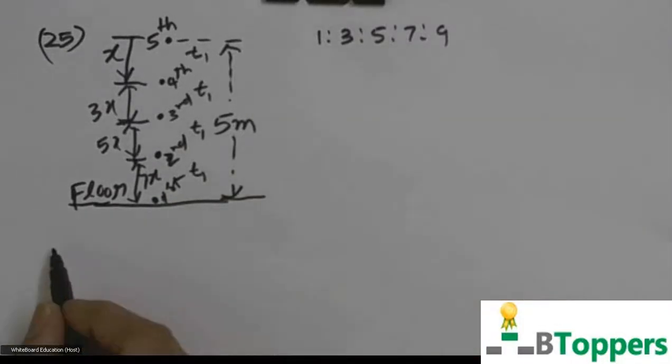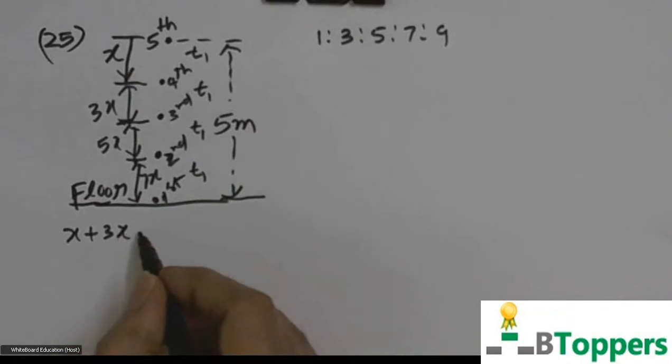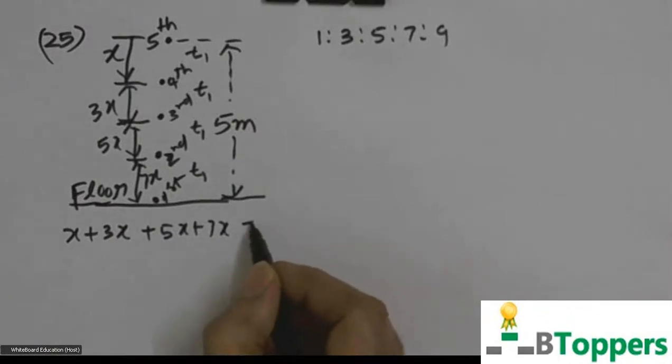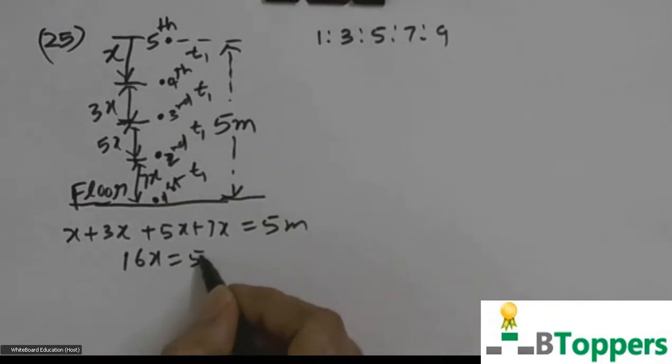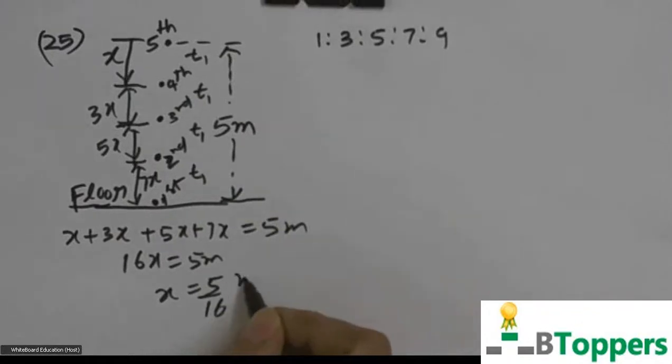So you can observe from the figure that x plus 3x plus 5x plus 7x will be equal to 5 meters. So you get 16x equal to 5 meters, or x equal to 5 by 16 meters.